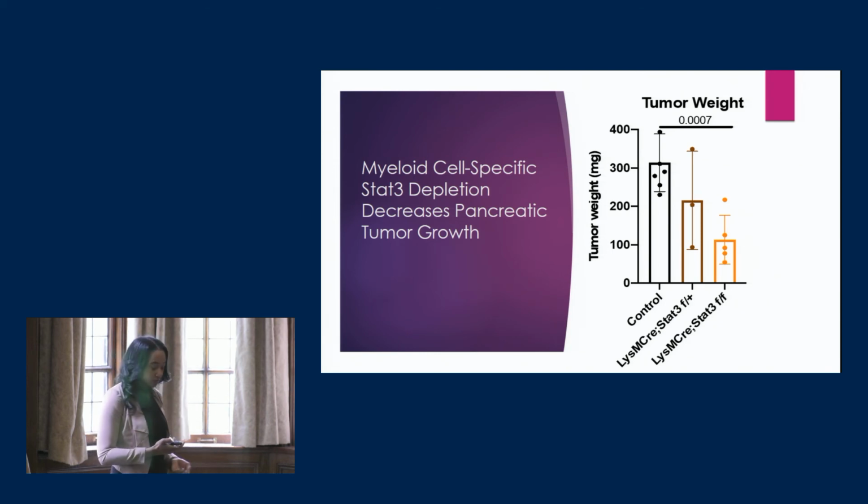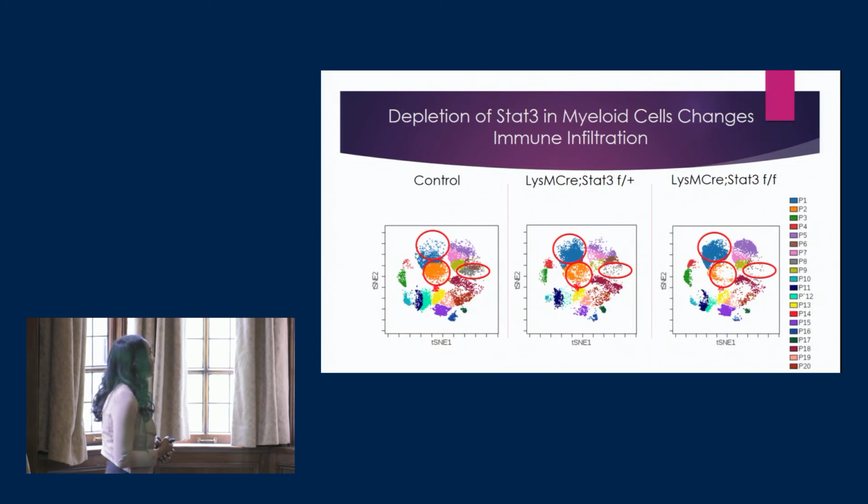Our controls show here, compared to our heterozygous, along with our depletion of the STAT3 gene, a decrease in tumor weight. We also have a CyTOF, which uses antibodies to detect cells along the cell membrane. And what we see was that there was some change, compared to the control, heterozygous, and the STAT3 depletion mice, in infiltration of particular cells, or cell proteins, sorry.